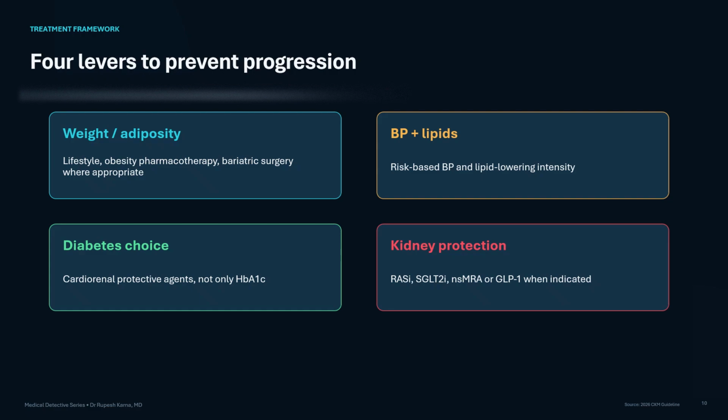Fourth, protect the kidneys with appropriate use of renin-angiotensin system inhibitors, SGLT2 inhibitors, non-steroidal mineralocorticoid receptor antagonists, and GLP-1 based therapy. These interventions should not be delayed one after another over many months. The organs are interacting simultaneously, so treatment should also be integrated.